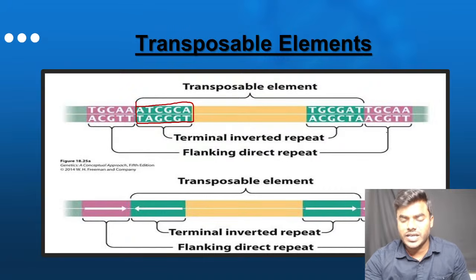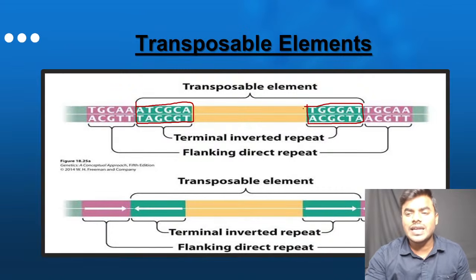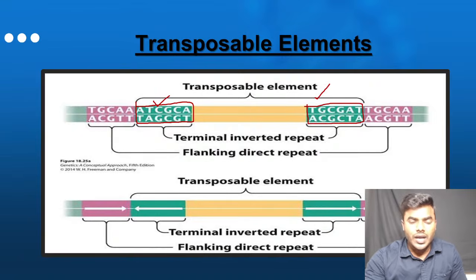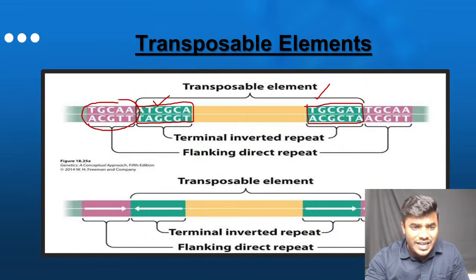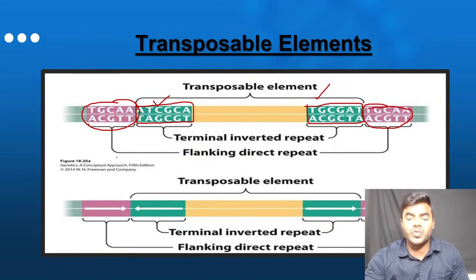Please listen carefully. The terminal inverted repeats are integral parts of the transposable element. The flanking direct repeats are not integral parts of the transposable element.